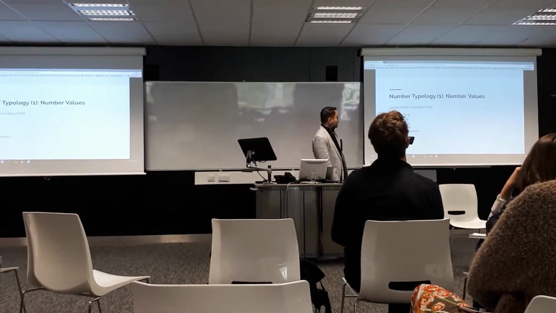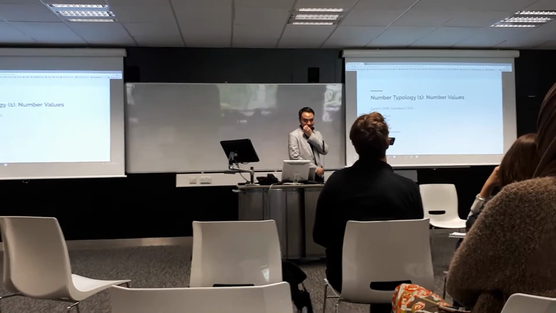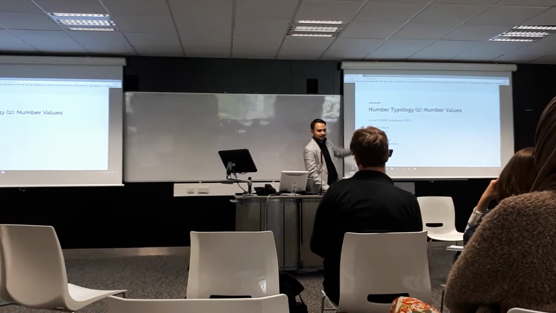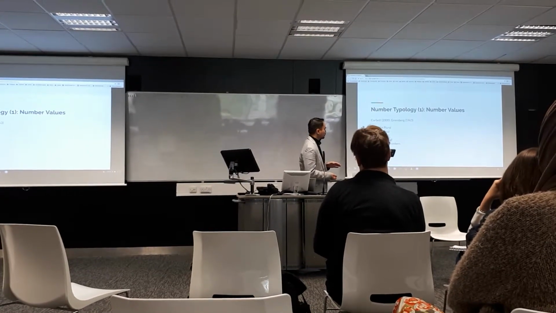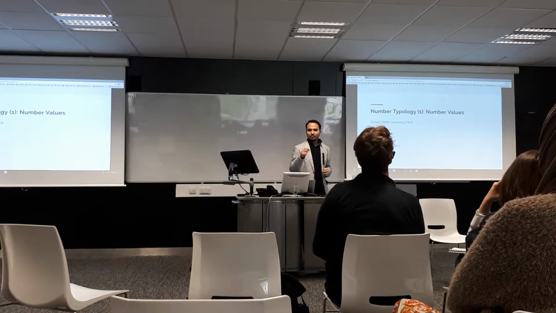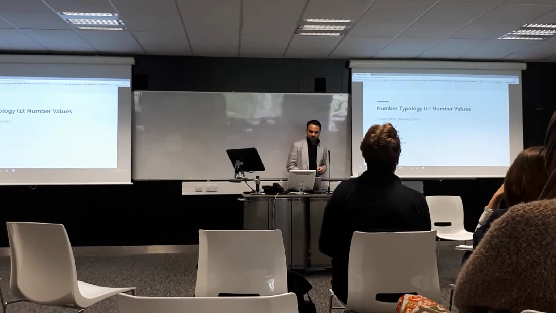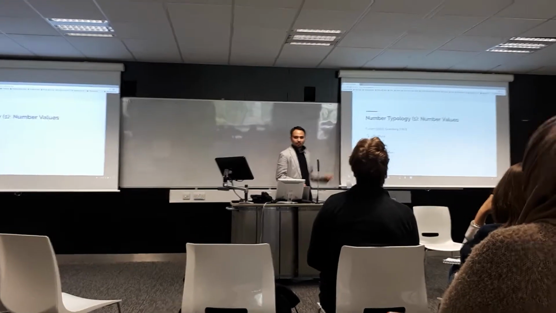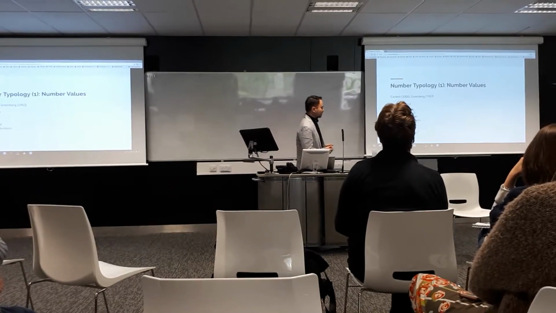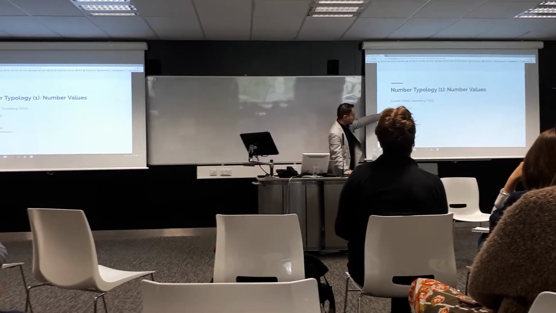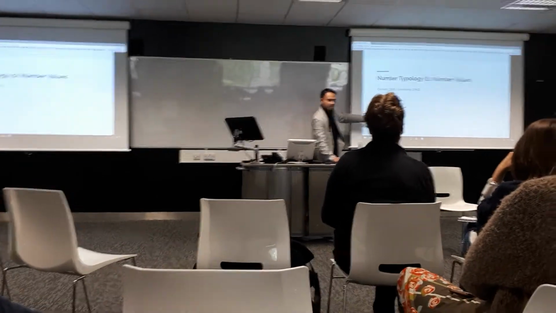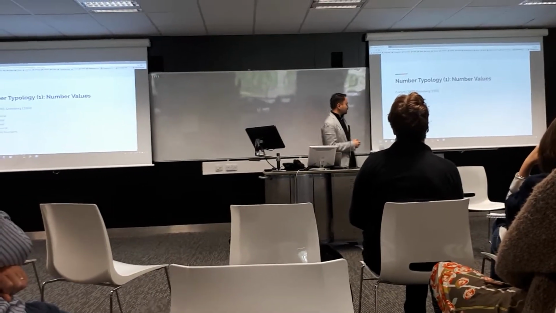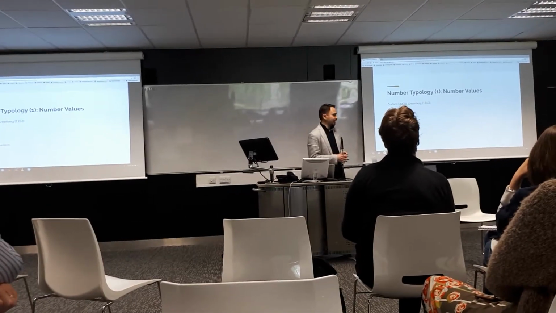Right, so jumping in directly to the number values, I rely heavily here mainly on Corbett, a book on typology of numbering languages of the world, and also the references made by Corbett. One of them is by Greenberg, it's very good. And we have the plural, the dual, the trial, the vocal, and greater numbers, and also general numbers later on. Now I'm going to focus more on the plural and later on the greater numbers and the general numbers because they are very salient in this research. The dual and trial are not that salient for my research.